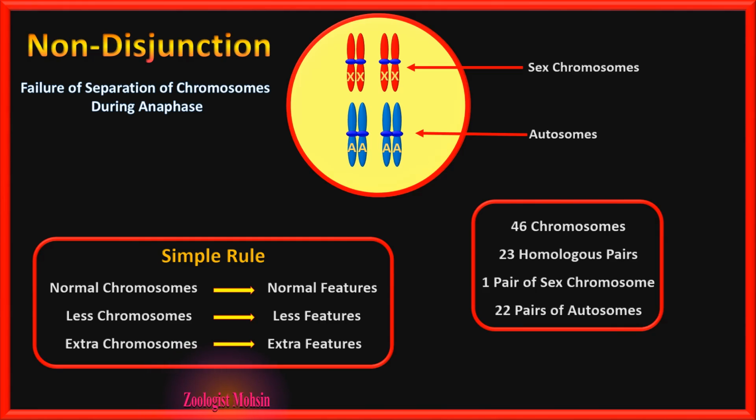Well, non-disjunction challenges all these normal features, because non-disjunction is the failure of separation of chromosomes during anaphase 1 or anaphase 2. This failure results in the creation of syndromes or abnormalities in the human body. Let's check how this cell divides.